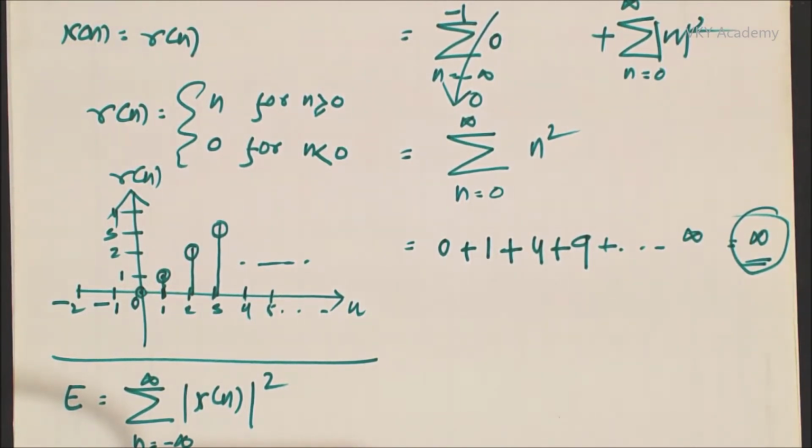Now we need to check whether this particular signal is a power signal or not. For that we will calculate the average power for the ramp signal.